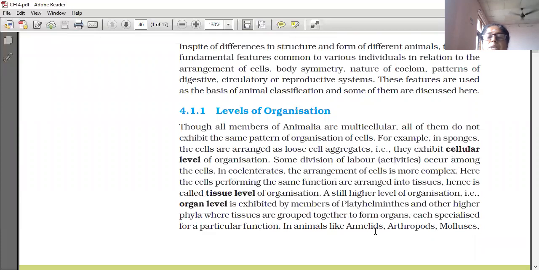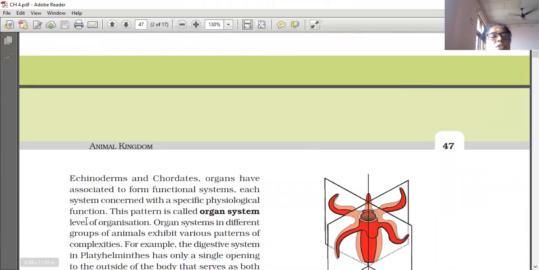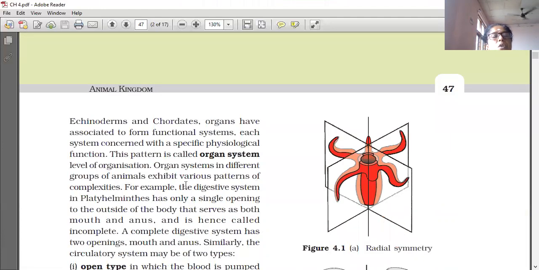Higher animals like Annelida, Arthropoda, Mollusca, Echinoderms and chordates have organs associated to form functional systems, each concerned with a specific physiological function. This is called the organ system level of organization, the highest level.